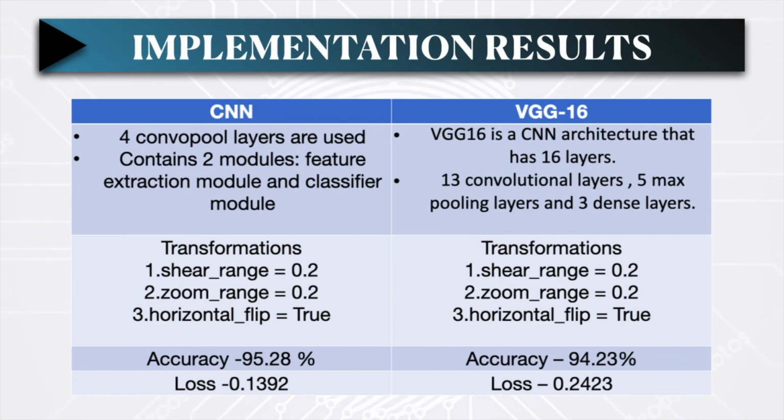So this was our result. Using VGG-16, the accuracy which we attained was 94.23% and the loss was 0.2423, while using a CNN with 4 convolution layers, 2 pooling layers and a dense layer, the accuracy that we attained was 95.28% with a loss of 0.1392.